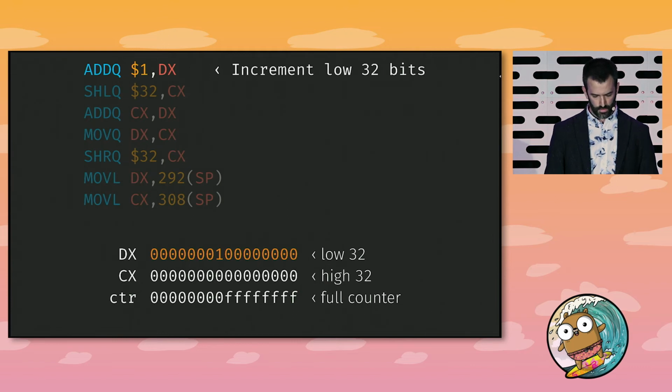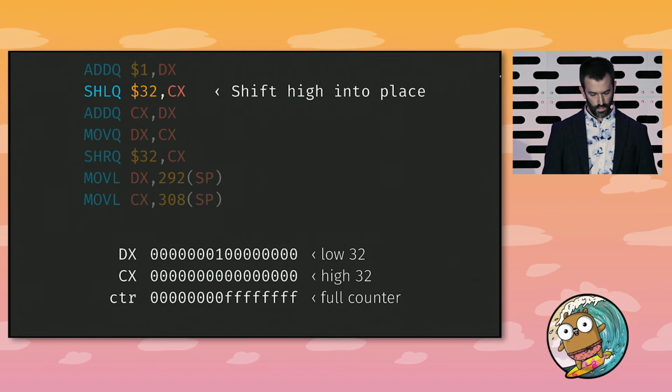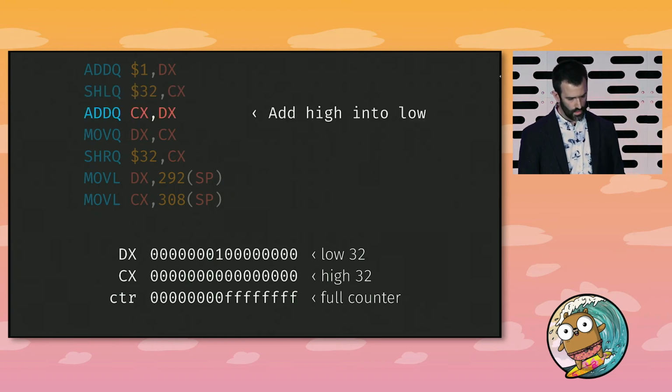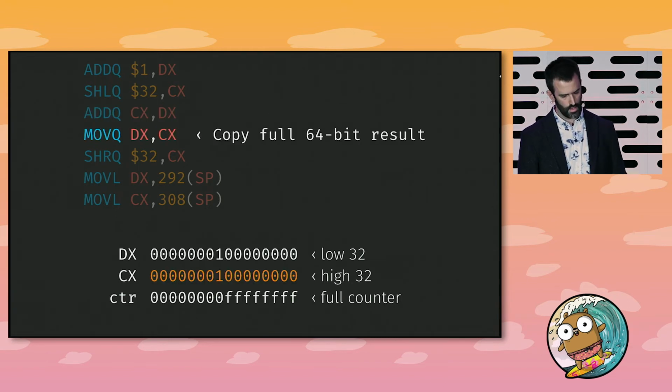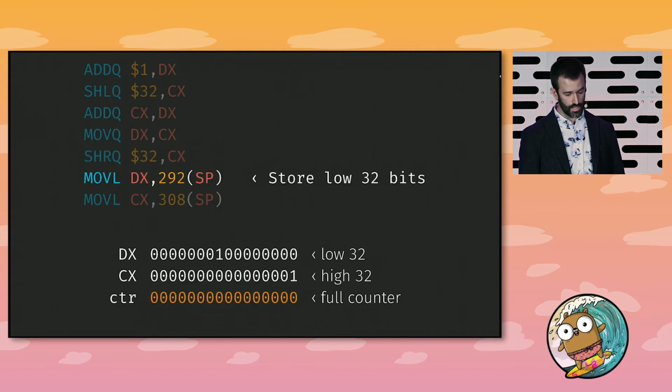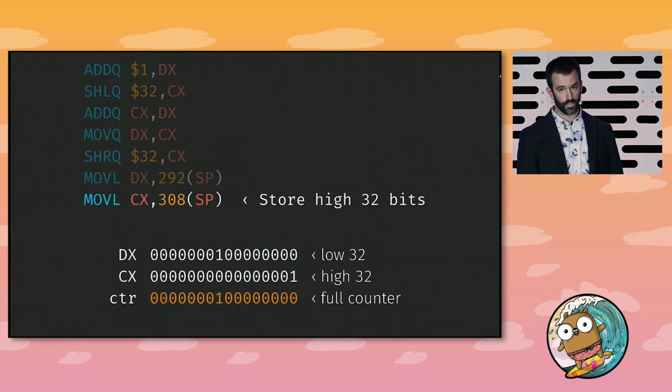Watch what happens. We increment the low 32 bits that's in DX. We shift the high 32 bits into position. We add the high 32 bits into the low 32 bits. We do a move. We shift the high 32 bits down again. And then we store the low bits in memory, and we store the high bits in memory.